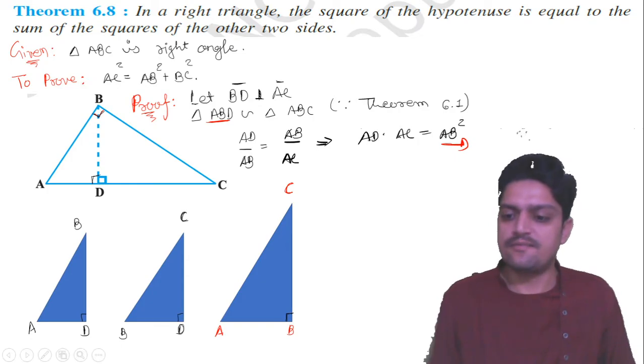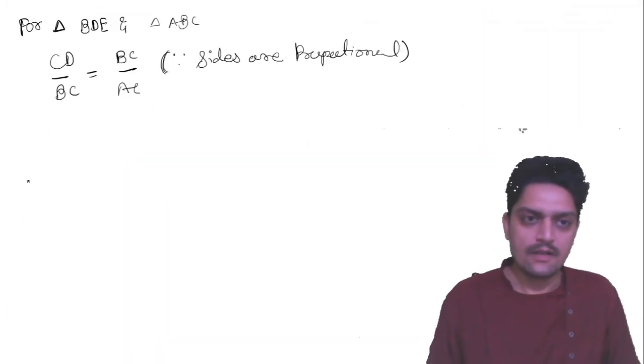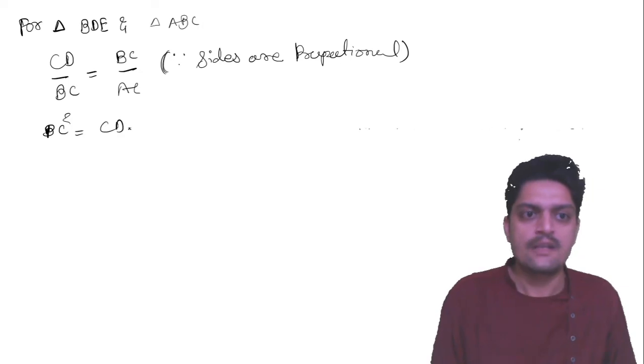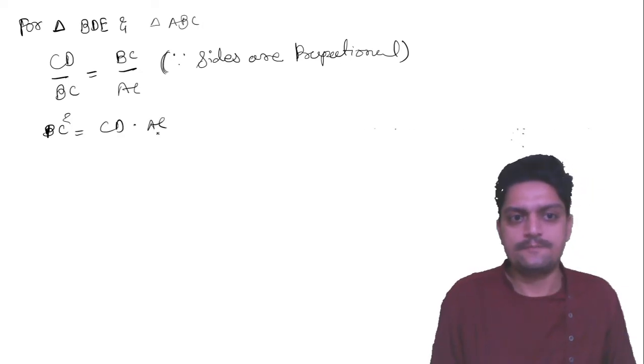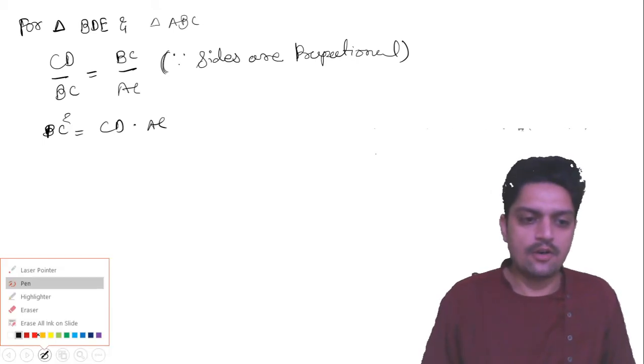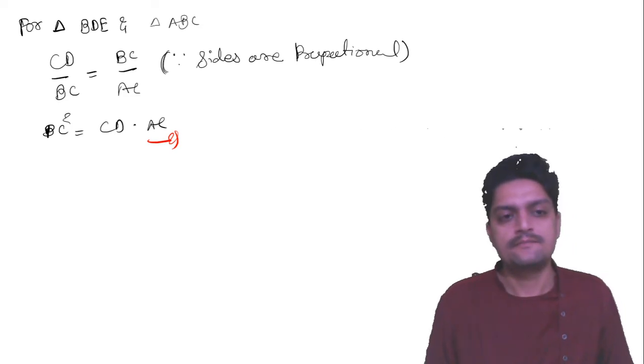So remember this first equation, and now if you do cross multiplication, what will come? BC square is equal to CD into AC. Let us call it equation number second.